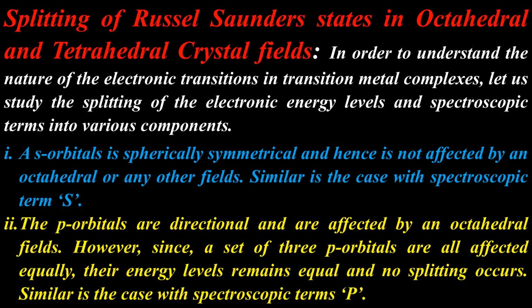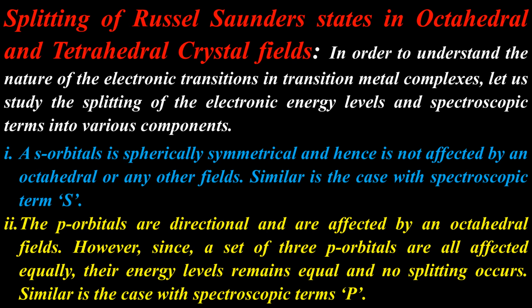In this chapter on CFT we can see, in electronic transitions, the splitting of a Russell-Saunders state in octahedral and tetrahedral crystal fields. It is a very important topic in this chapter. In order to understand the nature of electronic transitions in transition metal complexes, let us study the splitting of electron energy levels and spectroscopic terms into various components. Various points are mentioned here.